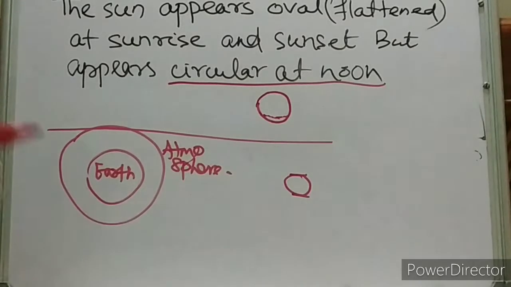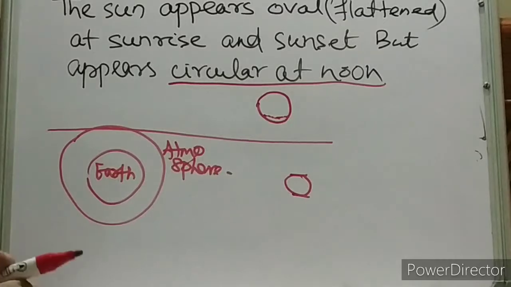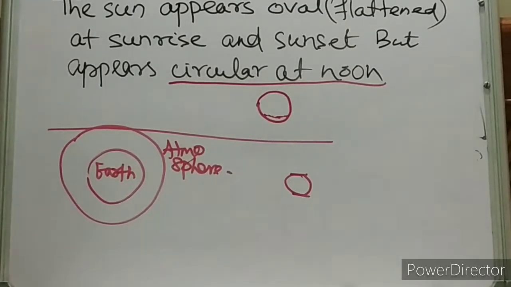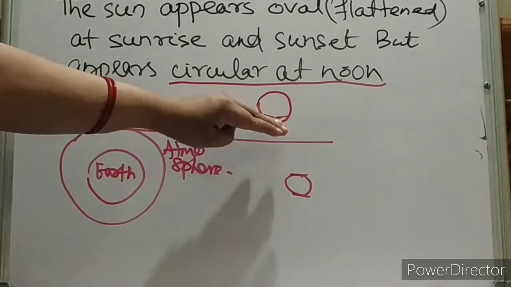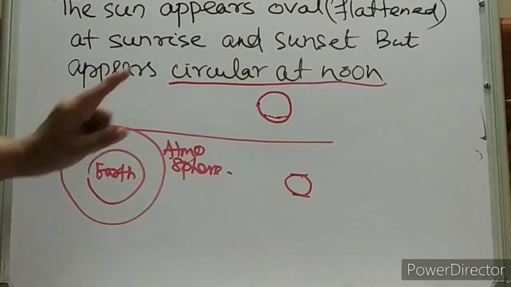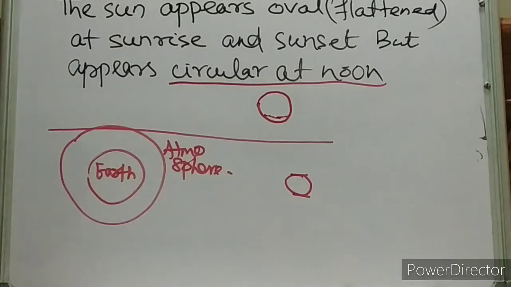You can say technically there will be unequal bending of light. So the sun appears to be oval or flattened at the time of sunrise and sunset.